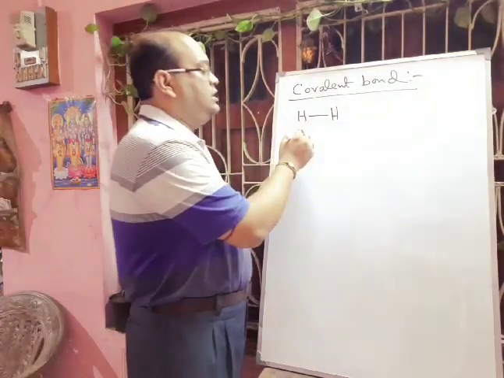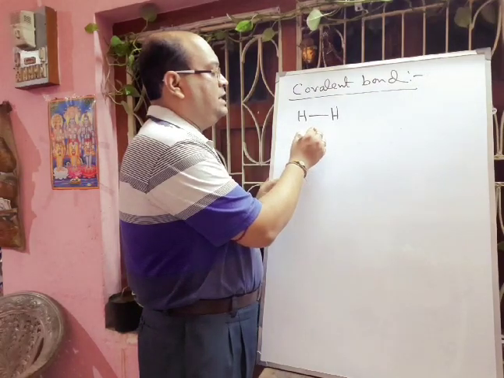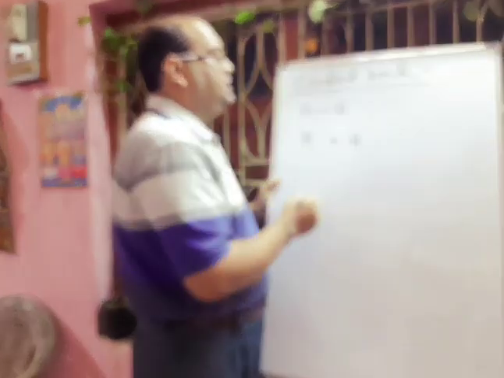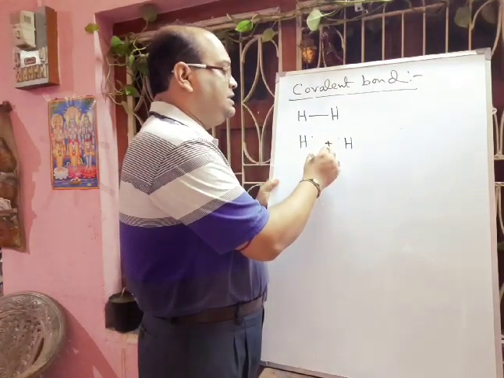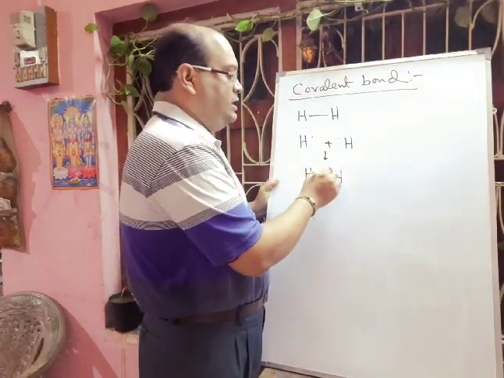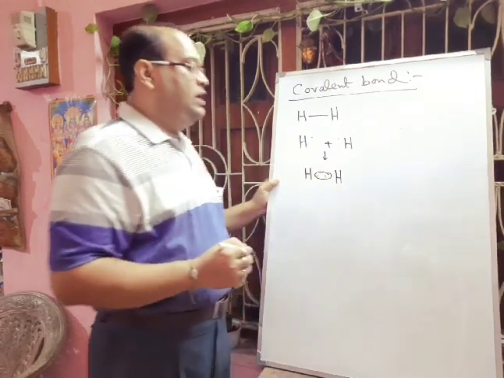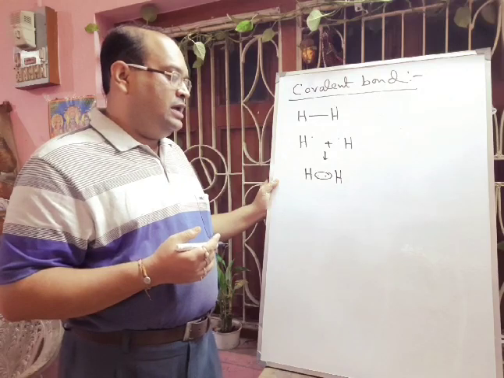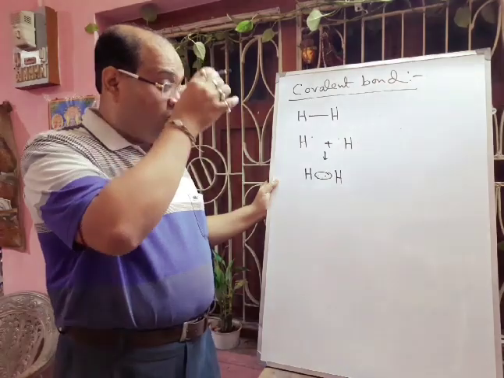Each hydrogen has one electron in its valence shell. They share electrons, and in this way both hydrogens gain the nearest helium gas electronic configuration, that is, the duplet configuration.